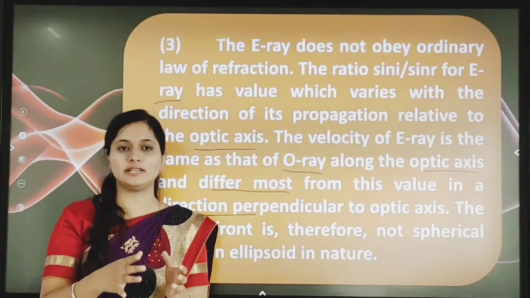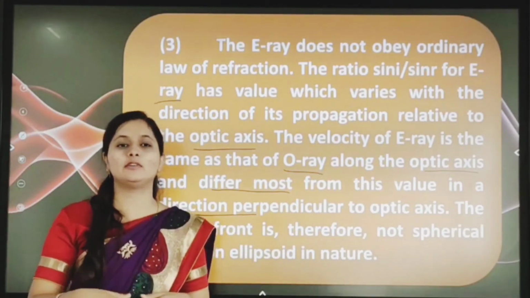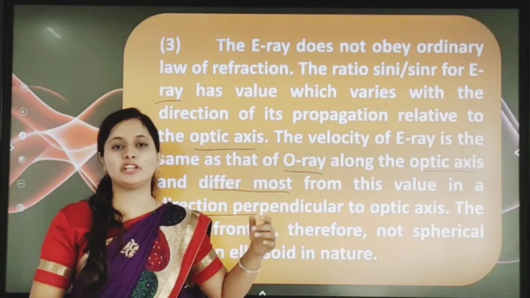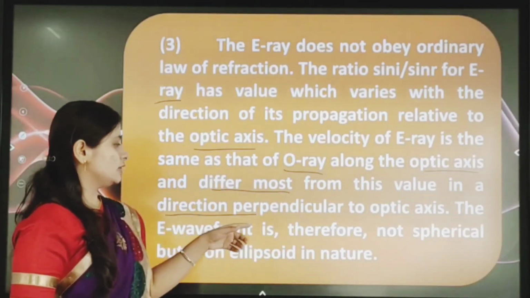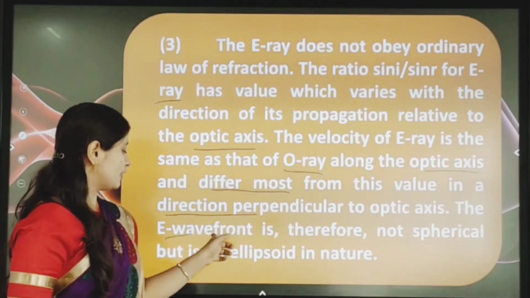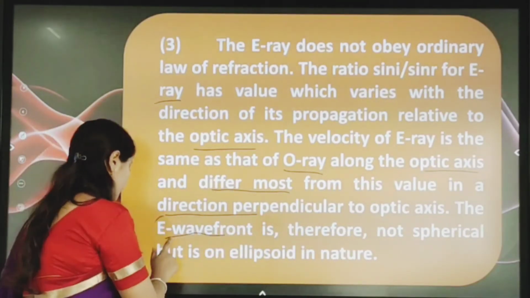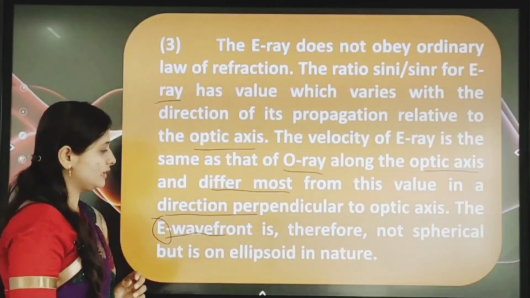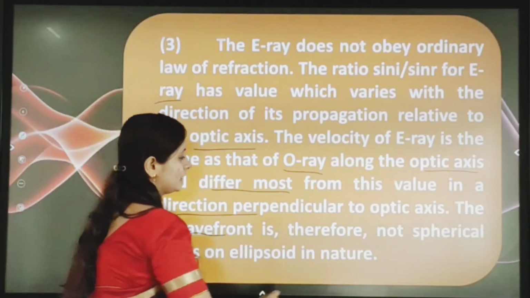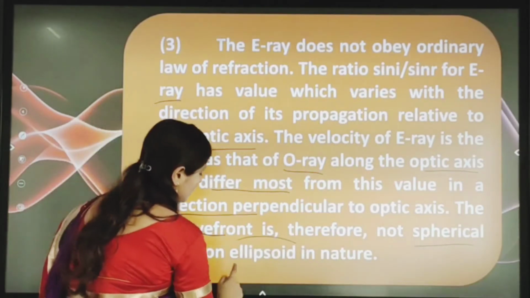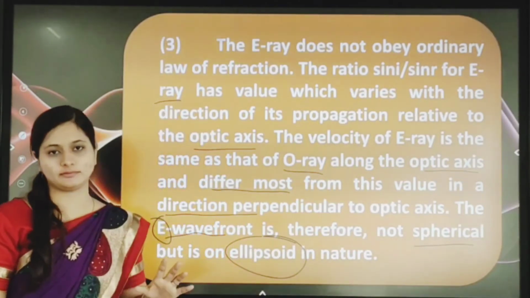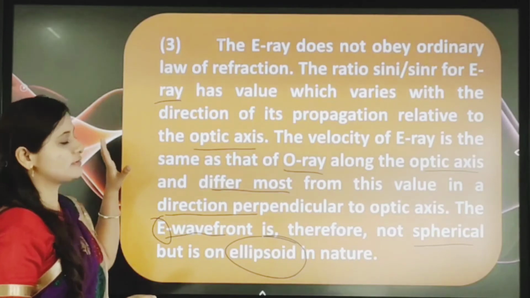Here the velocity is not the same when the wave propagates in a perpendicular direction. So we can write the wave front. Which wave front? The E wave front. The E wave front is therefore not spherical. It is not spherical, but what? Ellipsoidal in nature.